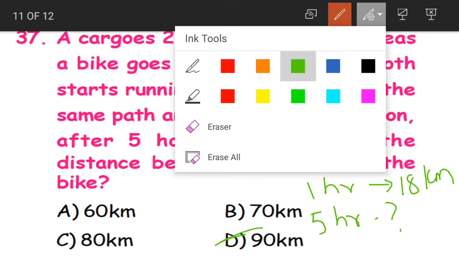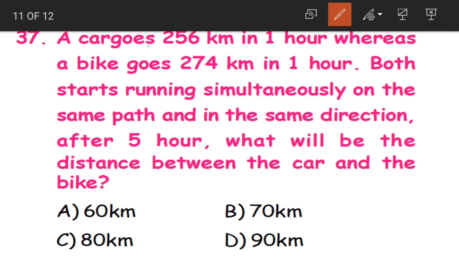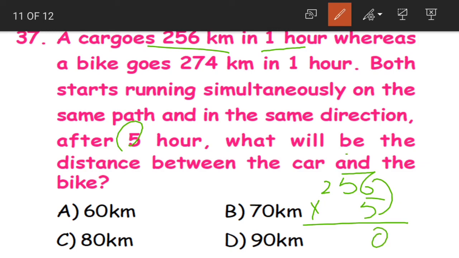Okay, this is one way. Now what is the other way? Now this is the distance travelled in 1 hour. Now what will be the distance travelled in 5 hours, children? 256 into 5. 6 5s are 30. 3 carried, 5 5s are 25 plus 3 28, 5 2s are 10 plus 2 12.